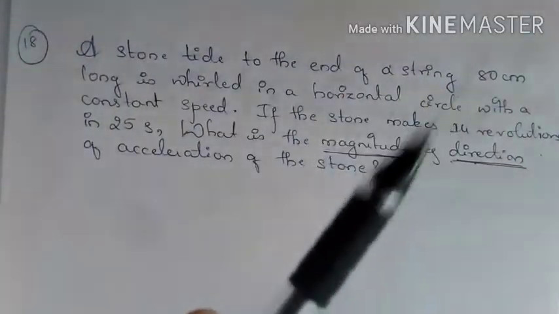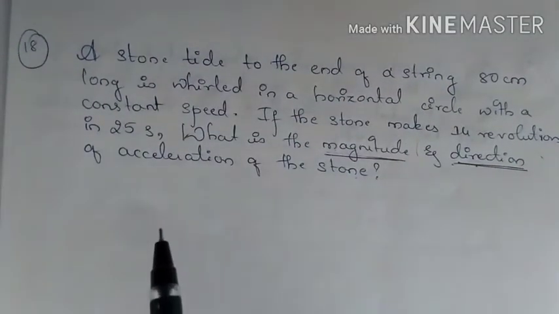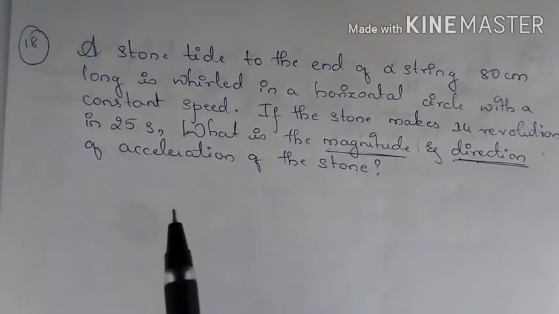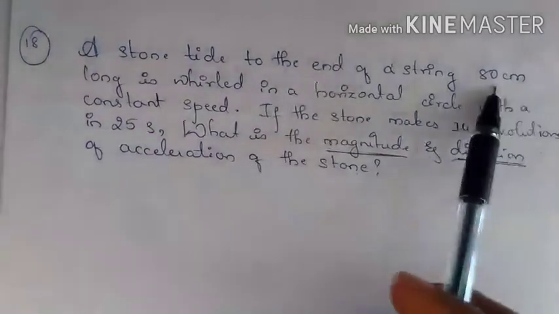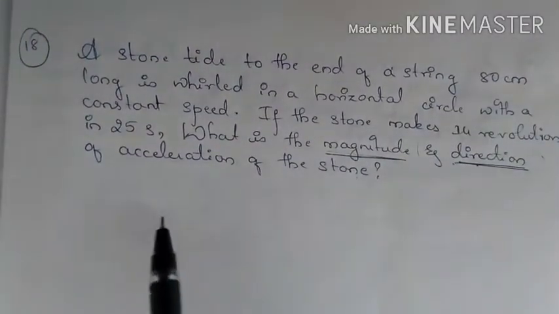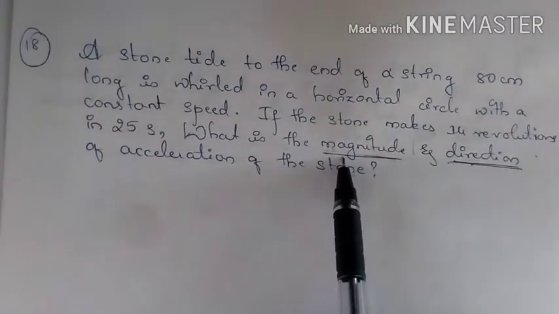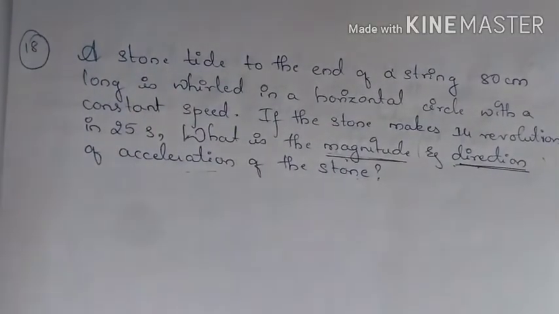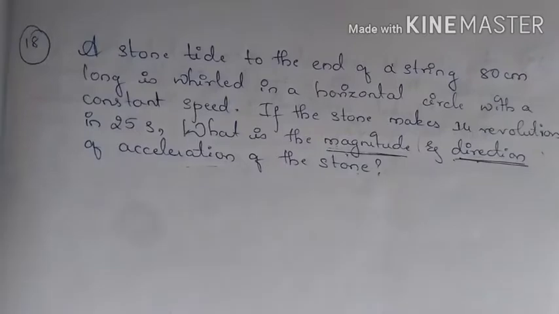So a string is taken with a stone tied to it and whirled at constant velocity, and the length of that string is 80 centimeter. So now we should tell what is the magnitude and direction of acceleration. So now let us see.